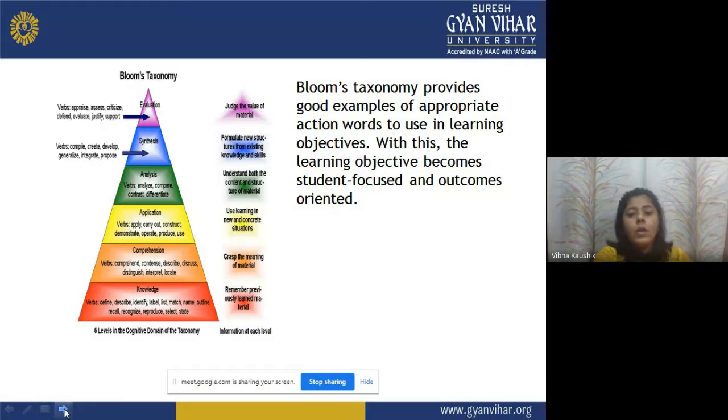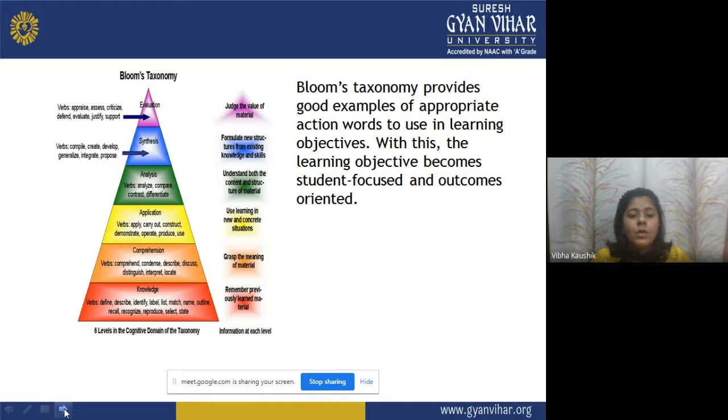Now, Bloom's taxonomy provides good examples of appropriate action words to use in learning objectives. It means Bloom's taxonomy has provided some action words that have to be used in preparing or forming the learning objectives. With this, the learning objectives become student focused and outcome oriented. When we are using these action words, the learning objectives become student focused, meaning they are according to the needs of the student, and outcome oriented.